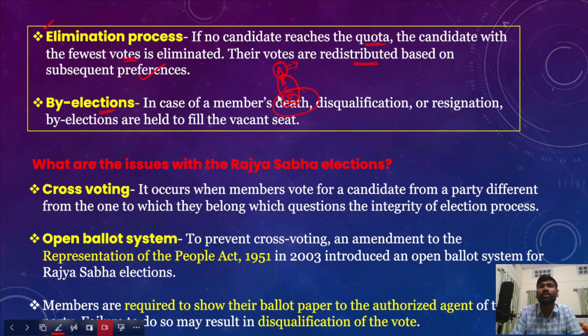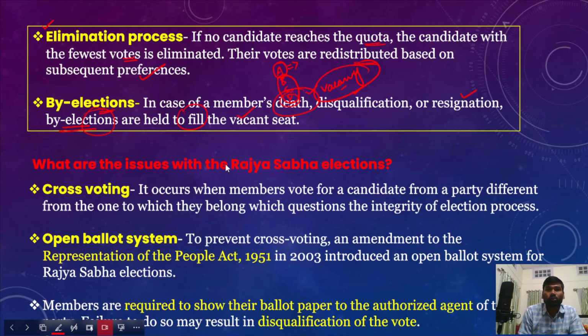There would be by-elections also in the case of members' death. For example, imagine a Rajya Sabha member died. That results in a vacancy of the Rajya Sabha membership. Not just because of death, but because of disqualification and resignation also, a vacancy is created in the Rajya Sabha. For that particular vacancy, by-elections are held to fill that seat. So this is how Rajya Sabha elections are usually held.